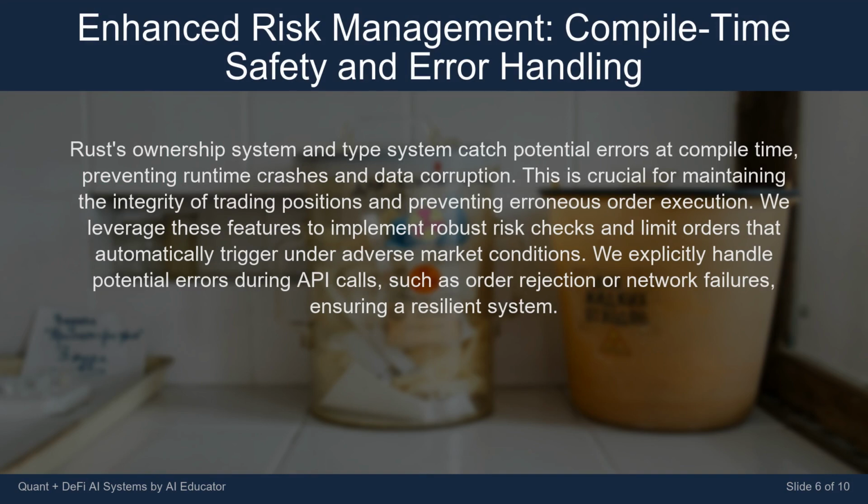Rust's ownership system and type system catch potential errors at compile time, preventing runtime crashes and data corruption. This is crucial for maintaining the integrity of trading positions and preventing erroneous order execution. We leverage these features to implement robust risk checks and limit orders that automatically trigger under adverse market conditions. We explicitly handle potential errors during API calls, such as order rejection or network failures, ensuring a resilient system.